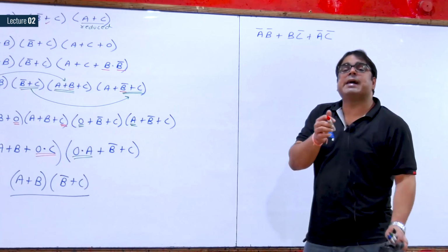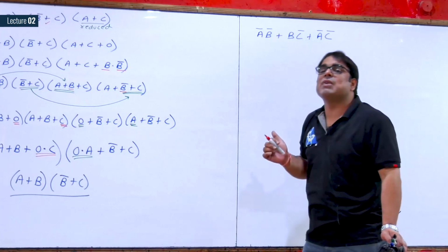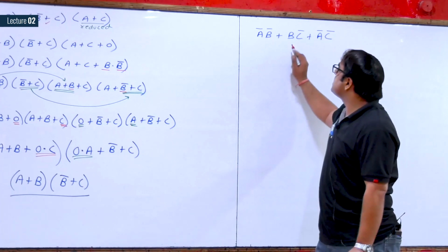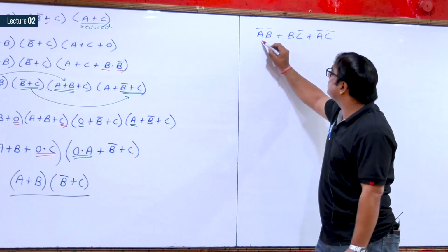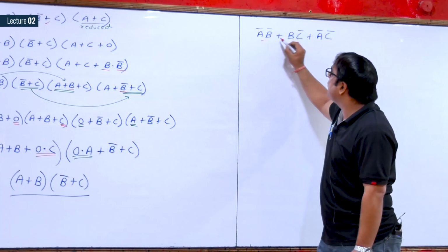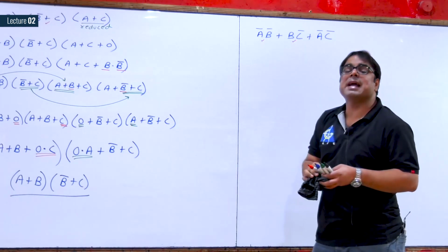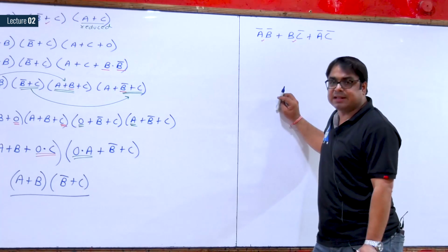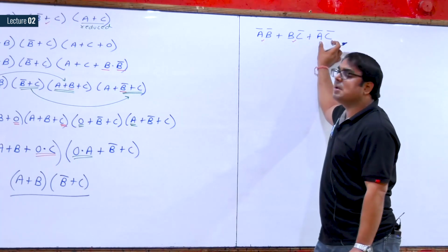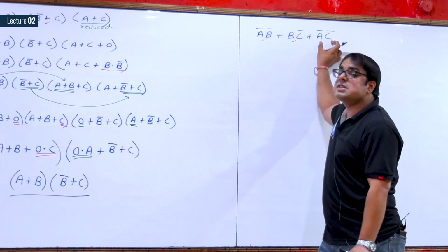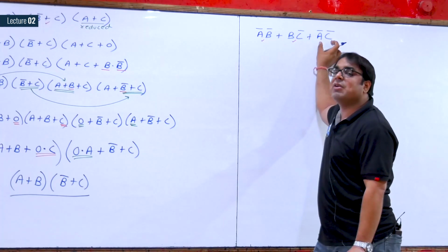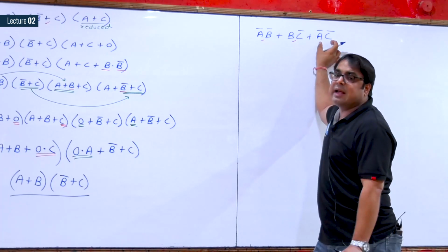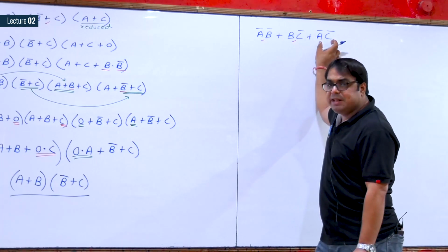So now let us check, is my consensus law valid here also? I am expecting it to be valid. Which is the variable which is present in both the formats? B is present, so I will get these two terms in my minimized answer. It means this term is going to be reduced. What I have to do? I have to introduce the missing variable in the term which is going to be reduced.